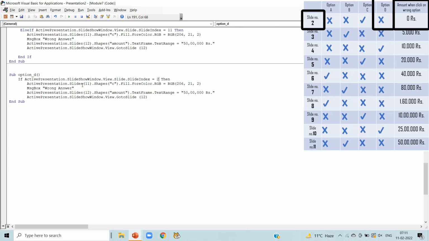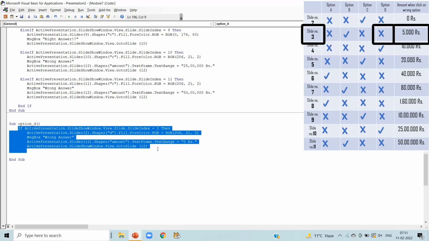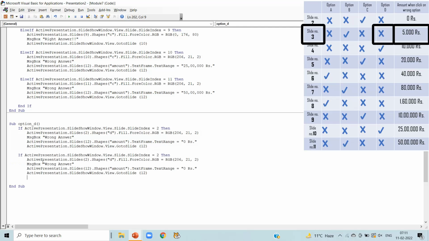Write slide number 2 in the second line, also slide number 2, and shapes D, as we are talking about option D. Message box wrong answer, and the amount when we click on wrong option is 0 rupees here. Now we can notice in slide number 3 option D is wrong answer. So copy the code and paste it again.